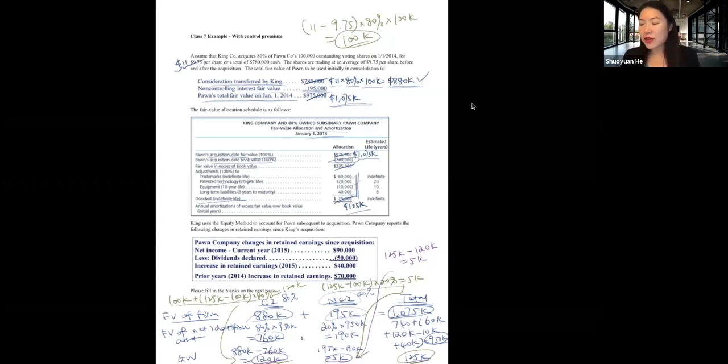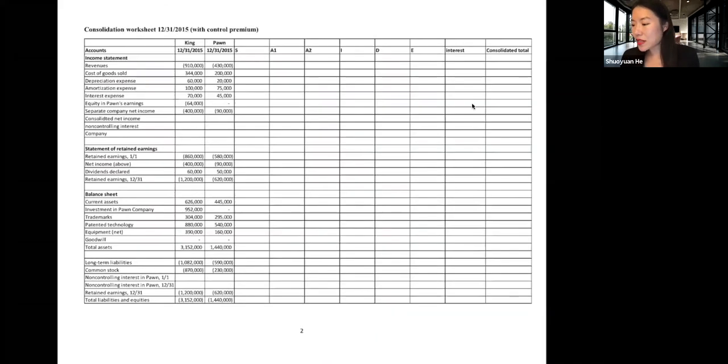So now we have calculated the goodwill, the portion of goodwill which belongs to the controlling versus non-controlling interest. Now let's look at how to do the consolidation worksheet. The consolidation worksheet is very similar to before. There are maybe just two differences compared with the one we did in last class.